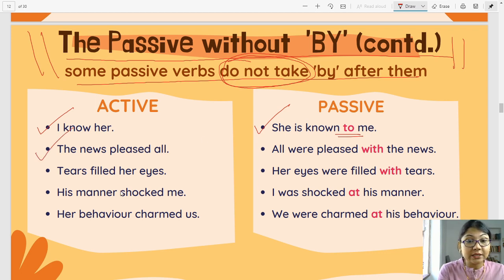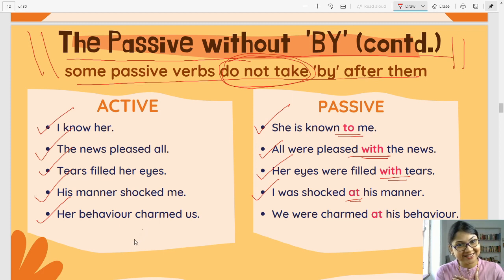The news pleased all. All were pleased with the news, not by. Tears filled her eyes. Her eyes were filled with tears. His manner shocked me. I was shocked at his manner. Her behavior charmed us.